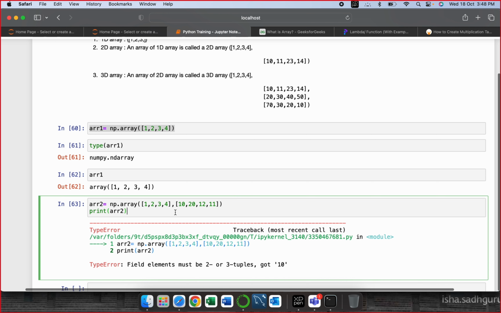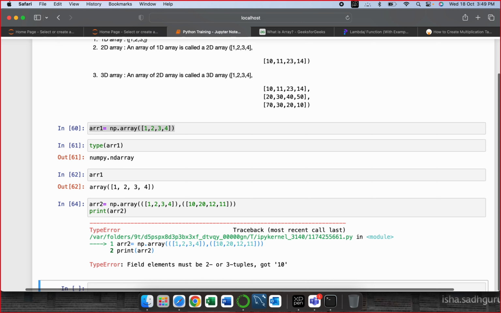Field elements must be 2 or 3 tuples. Okay, it has to be a tuple. I cannot give it individually, I have to provide it in square brackets. Fine.